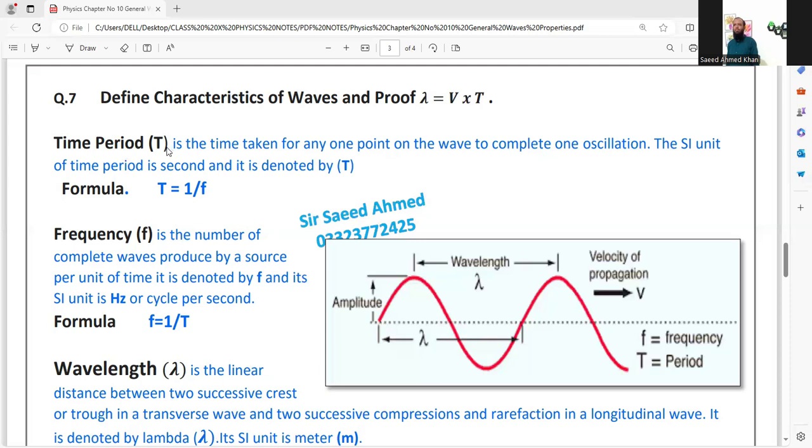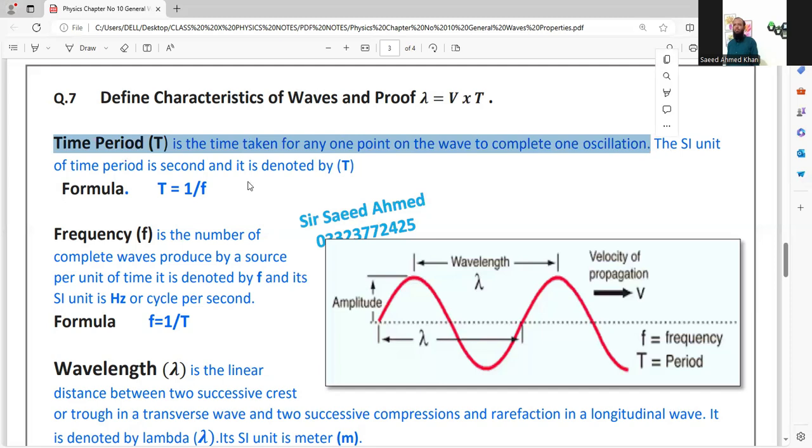Time period, capital T, is the time taken for any one point on the wave to complete one oscillation. Its SI unit of time period is second, and it is denoted by capital T. That capital T is different from small t.